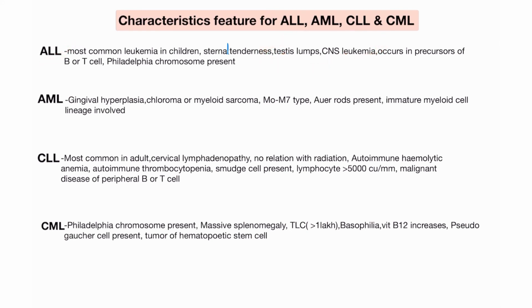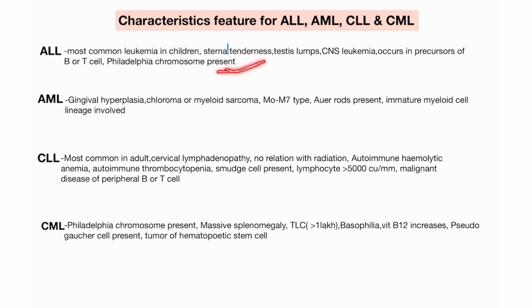It is a characteristic of ALL. ALL occurs in the precursor of B and T cells. In CLL I discussed the peripheral B or T cell, but in ALL the occurrence is in the precursor of the B and T cell.